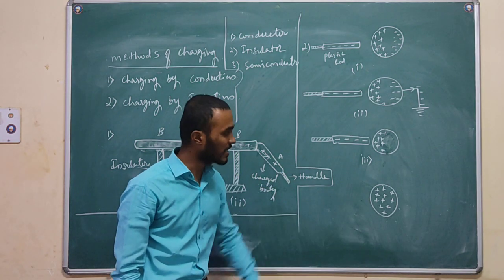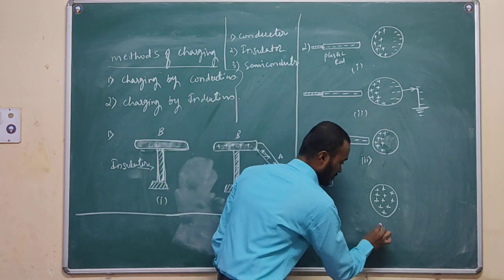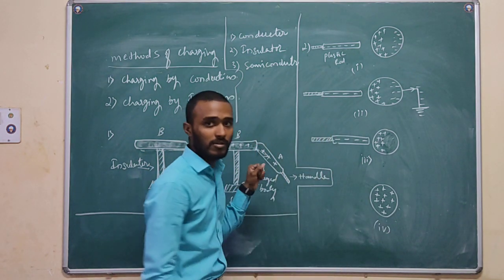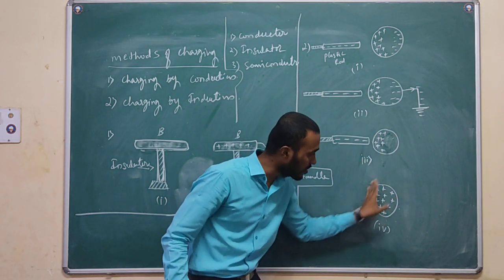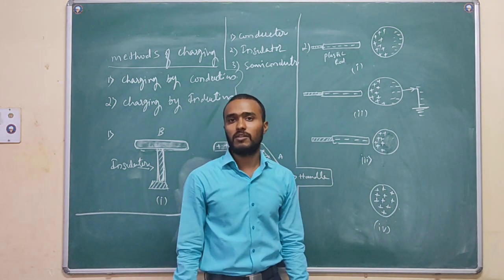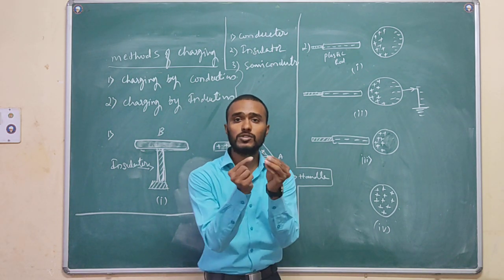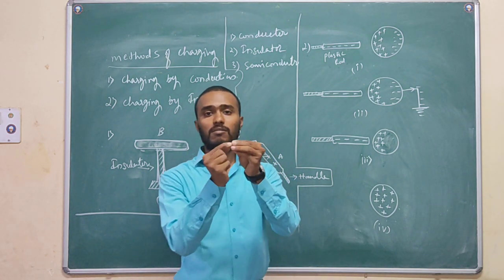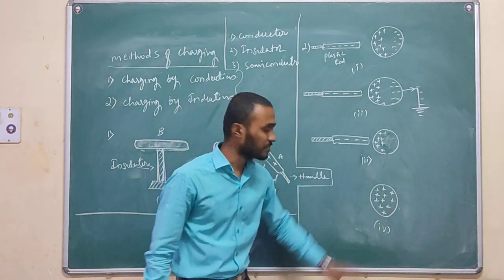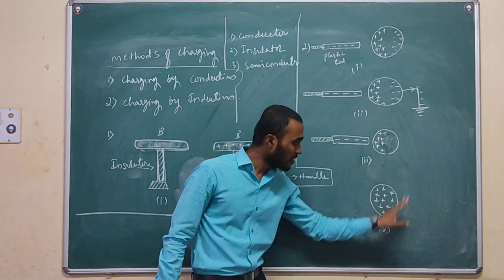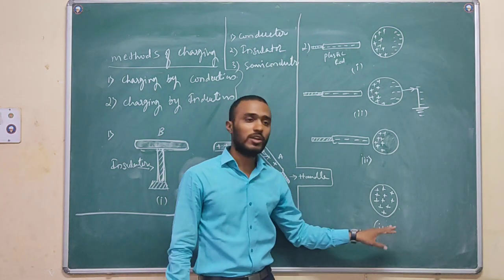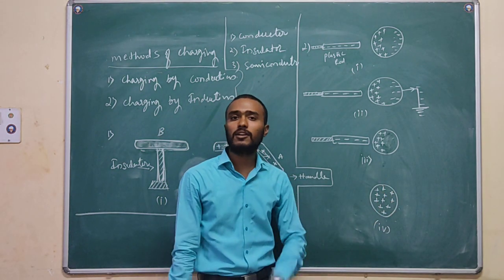In the last figure you may observe that I remove the rod. So all the positively charged particles will distribute throughout the metal sphere, because positive charges repel each other, right? So all the positively charged particles distribute throughout the body. Now this body is completely charged.